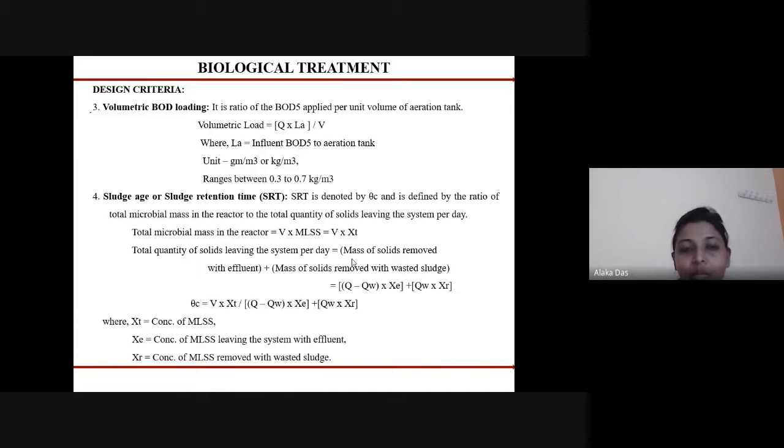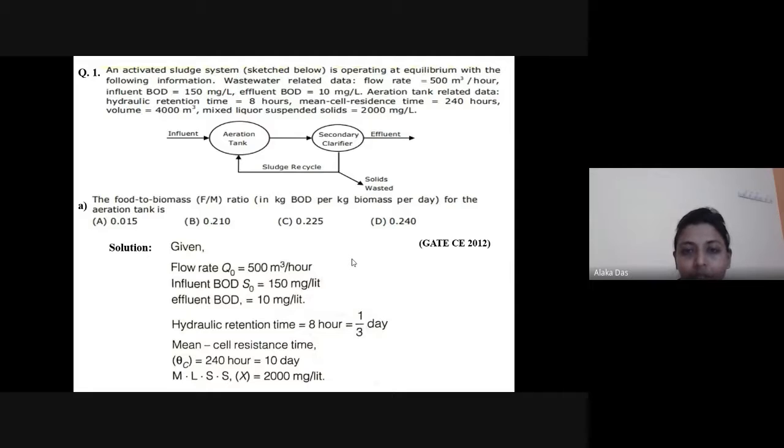The total microbial mass in the reactor can be calculated as V into MLSS, that is XT, and the total quantity of solids leaving the system per day can be calculated as the mass of the solids removed with the effluent plus the mass of the solids removed with the wasted sludge. Here we can see some questions that have already been asked in GATE.